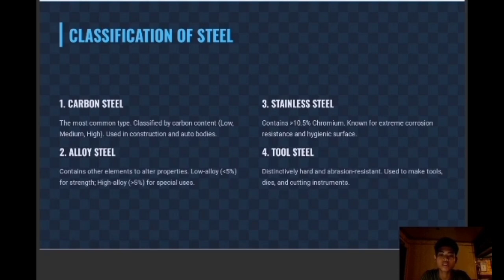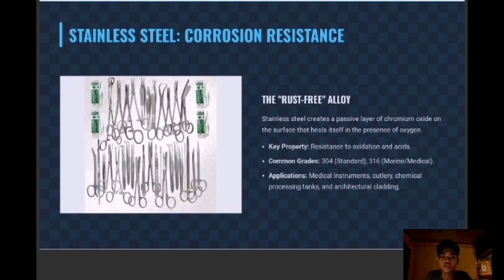On stainless steel, its unique rust-free property is not inherent but is a result of a self-healing mechanism. When exposed to oxygen, the chromium in the alloy rapidly forms a thin, tough, passive layer of chromium oxide on the surface. This layer prevents corrosion and, if scratched, immediately reforms. The image clearly shows stainless steel in a critical application, such as surgical instruments, where hygiene and corrosion resistance are